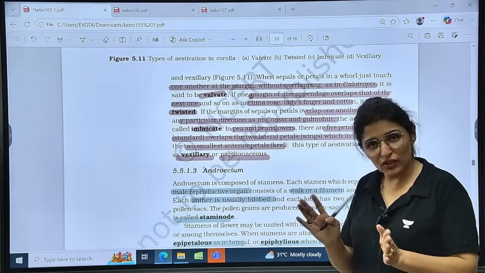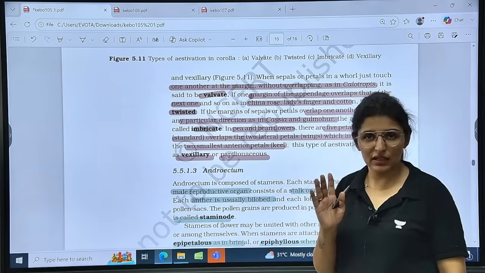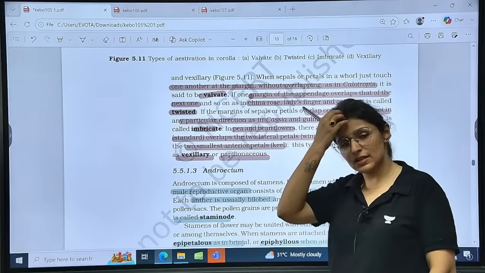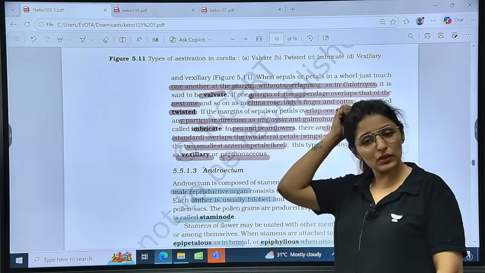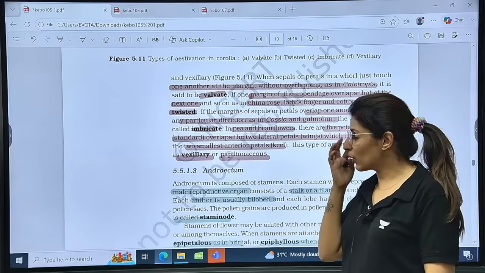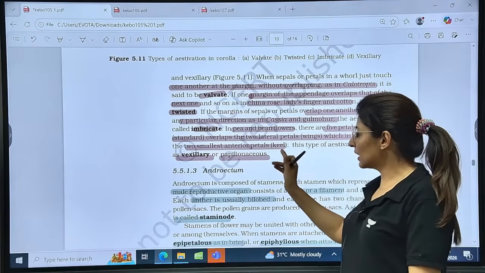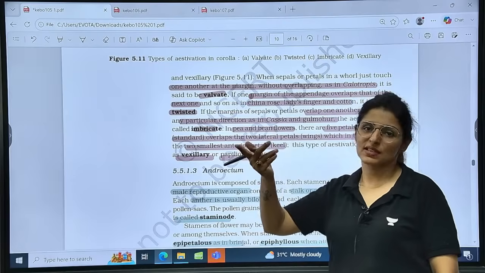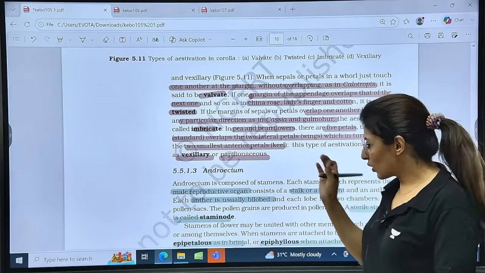Lateral wings are not fused, keels are fused. Is that clear? Standard is on the posterior side and keel is on the anterior side. So if you ever go through the questions on this topic, you will always find them writing that keel is on the posterior side and standard is on the anterior side. So the statement goes wrong. Is that clear? So watch these words.